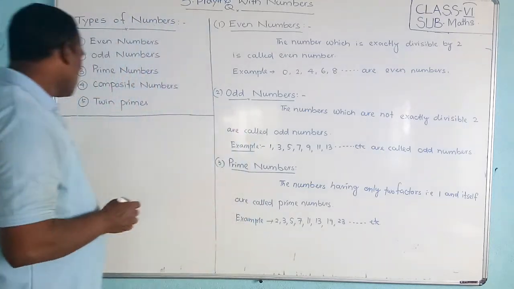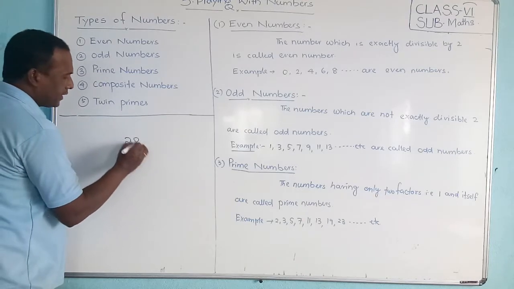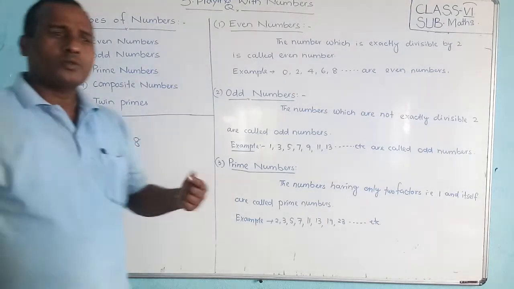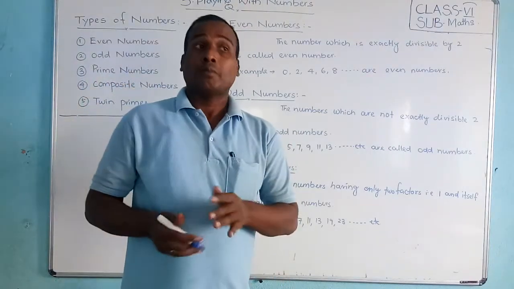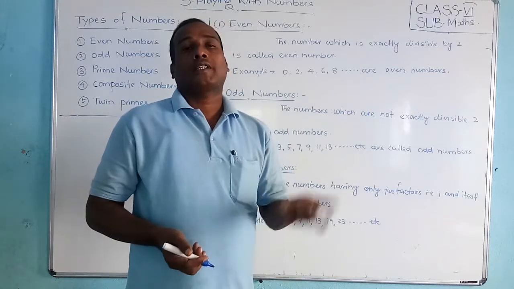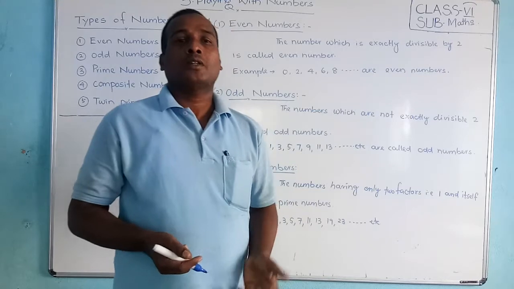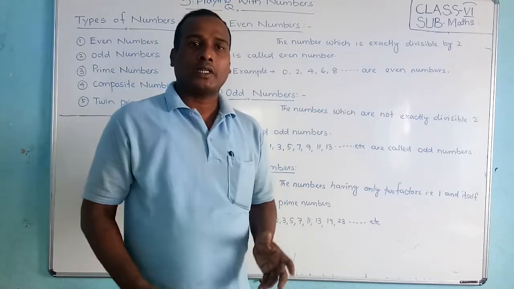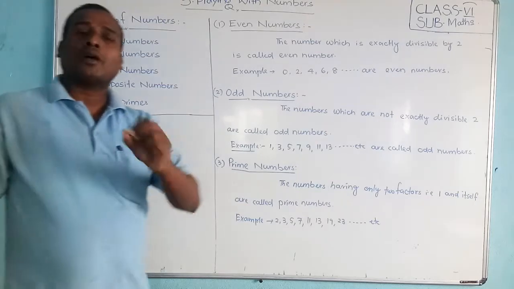Okay students, here I am writing 28. It is one natural number, you can also say it is a whole number, but what special number is it? Is it an even number, a prime number, an odd number, or a composite number? What type of number is this? First of all, we have to check whether it is an even number or not.